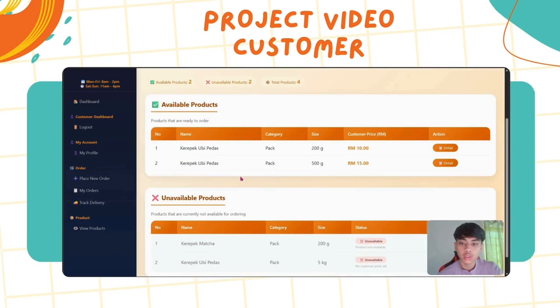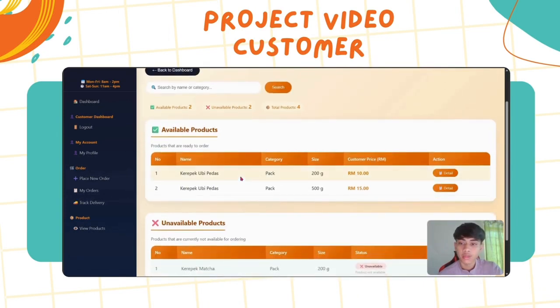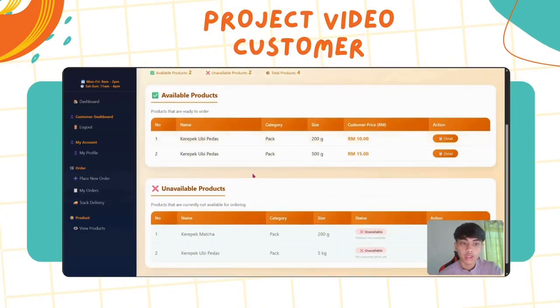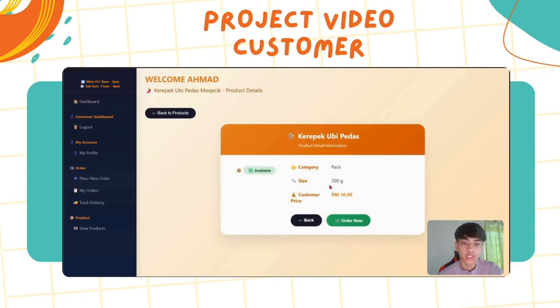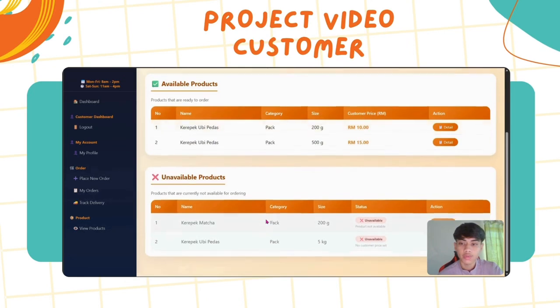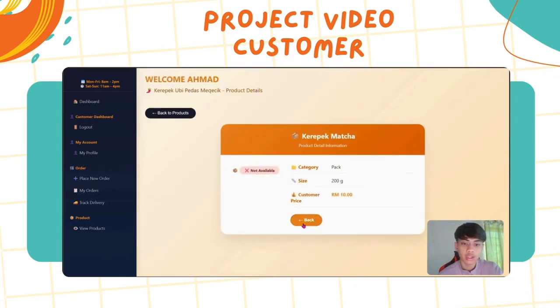Here there are two different sections. We have one product with different sizes and prices, and the customer can also click the detail button in order to see all the detailed information about the products. As for the unavailable products, the customer can't purchase them since they are not available, and they can also click the detail button.